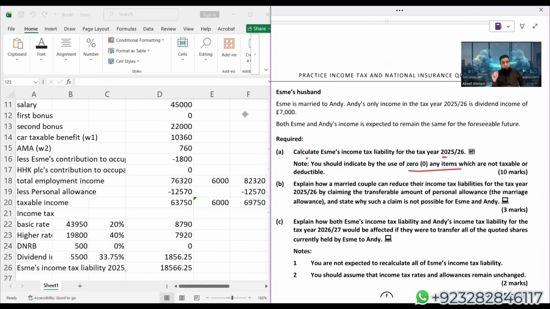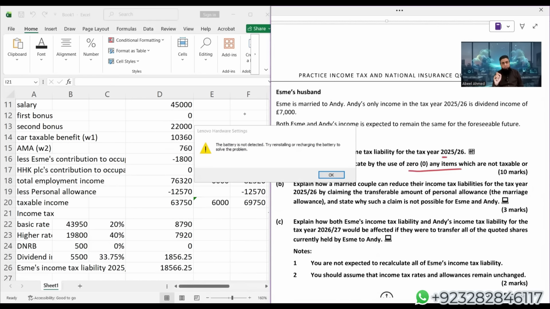It is not possible here because for getting that marriage allowance relief, both husband and wife will have to be basic rate taxpayers. ND is a basic rate taxpayer, but ESME is earning more than that. ESME is a high rate taxpayer. So since ESME is a high rate taxpayer, that is why it is not possible. So this is what you need to write. I'll show you the answer as well. First line is what you need to write. I'm not typing it just to save the time.